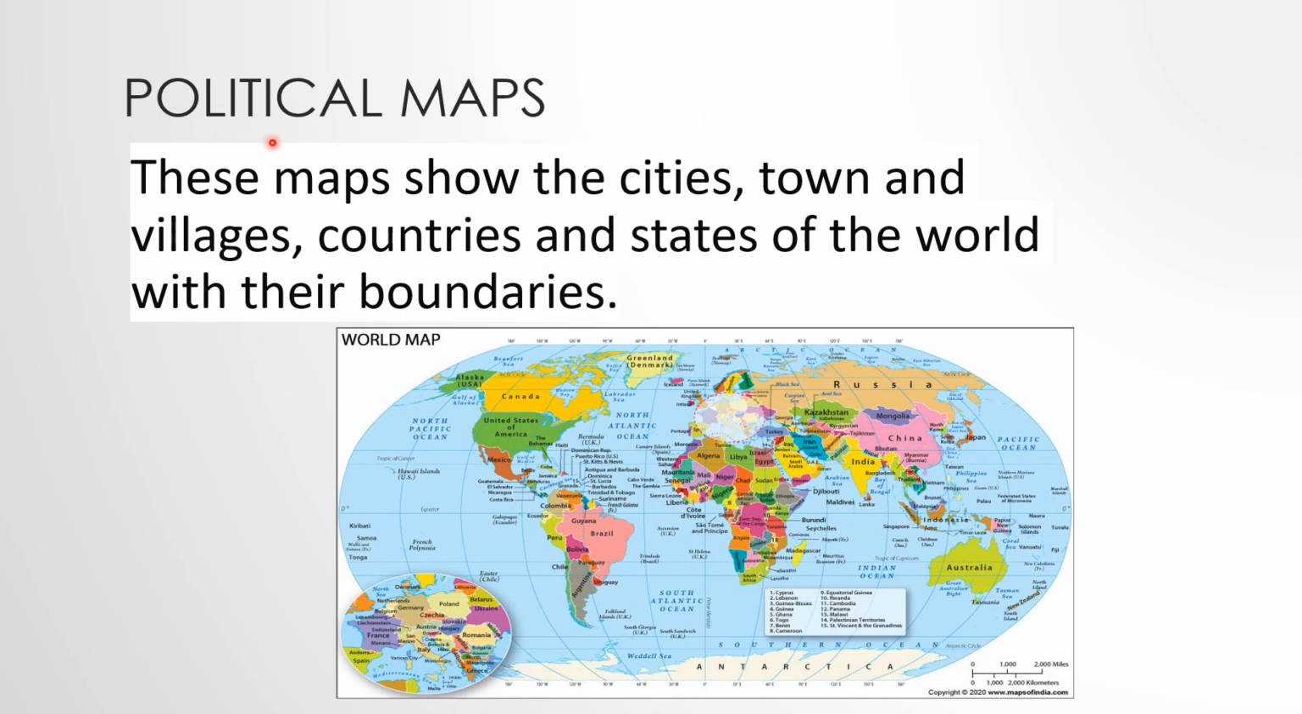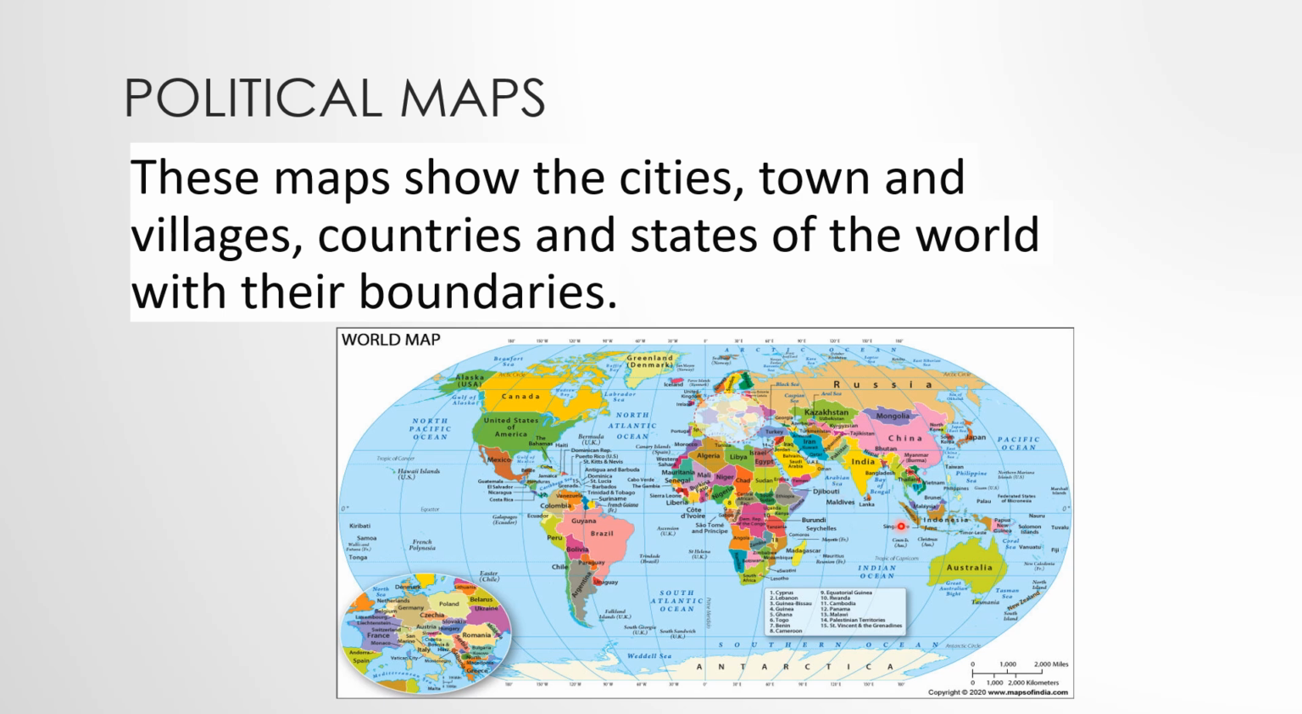The other one is political maps. These maps show the cities, towns and villages, countries and states of the world with their boundaries. Now here, can you see Canada and United States and a boundary here? This means that above this line it's Canada, and below this line is the United States of America, USA, and below this it's Mexico. We can see different colors and lines drawn. These are boundaries of the countries, right?